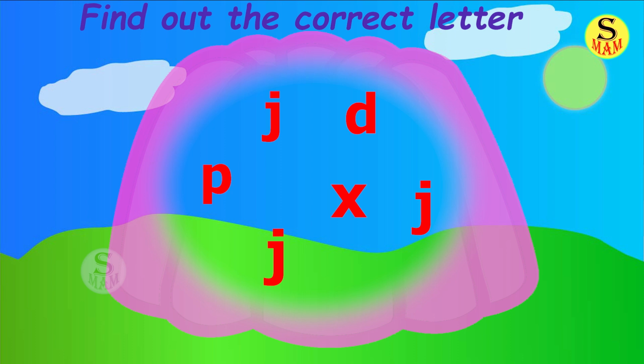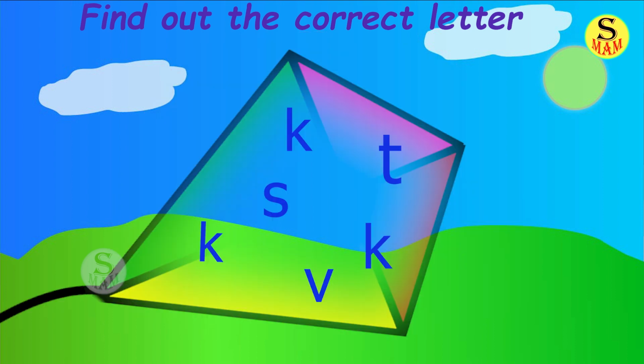I will say the sound, okay? J. Which letter? Yes, you found that. Letter J. Now, next one. Hear the sound carefully. K. Yes, letter K. So, let's circle the letter.